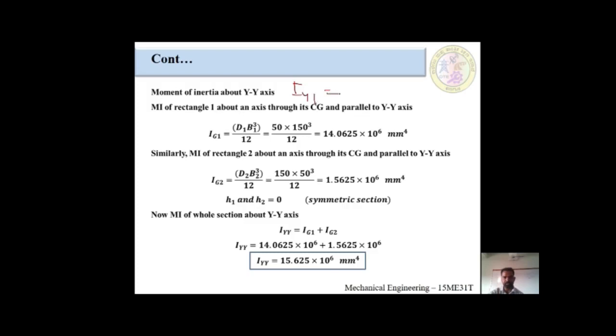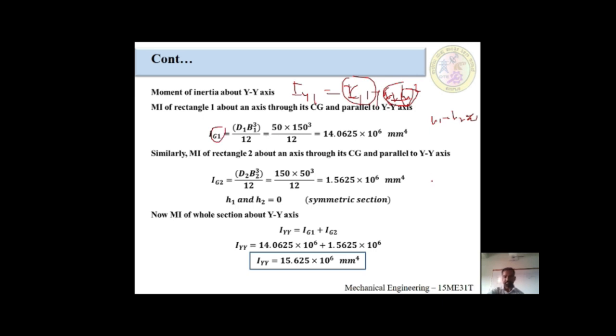Iy1 is equal to, according to the parallel axis theorem, Ig1 plus a1 h1 squared. Because it is symmetrical about the y-axis, h1 is equal to h2 is equal to 0. Once h1 is equal to 0, then this term is also 0. The whole term is equal to 0. Only we are left with Ig1. For that reason I am calculating only Ig1.